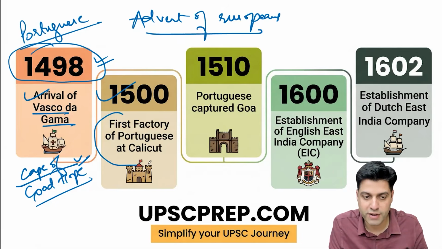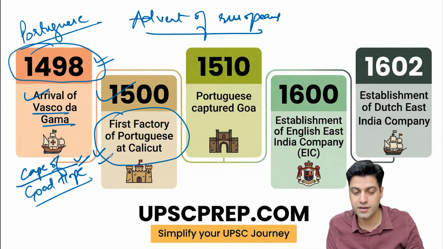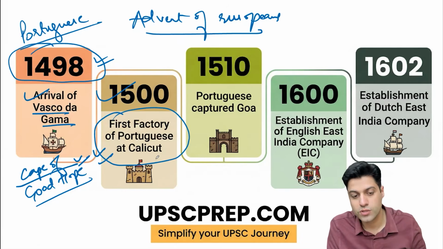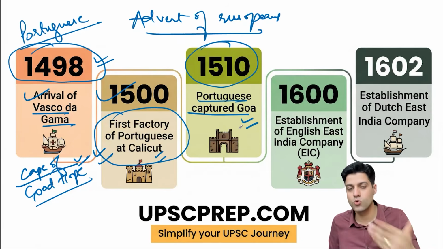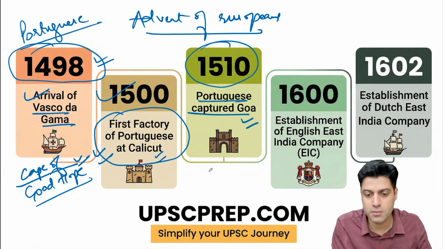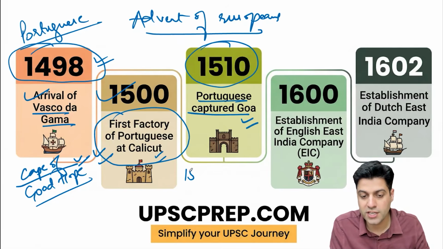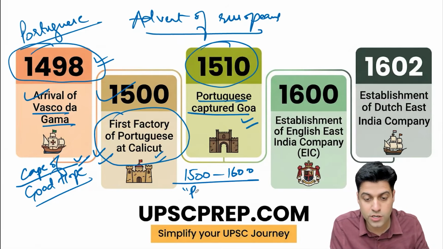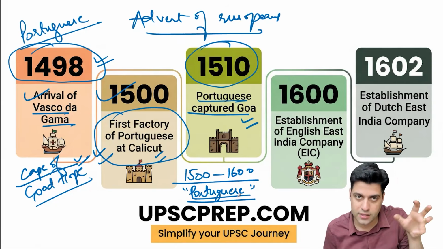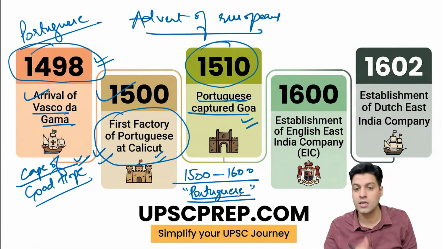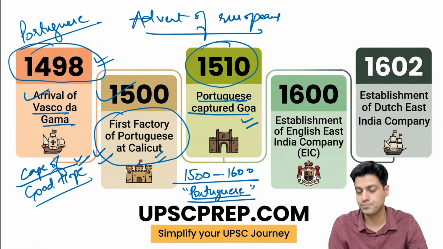1500, the first factory the Portuguese established at Calicut, Monde Coricor. So that is where they established. 1510, Alfonso de Albuquerque captured Goa, and eventually this Goa became the capital. And in this period of 1500 to 1600, among Europeans you see only one power, not as a major political power, but at least in the areas in Deccan and the coastline, particularly the Malabar, their influence was very strong.